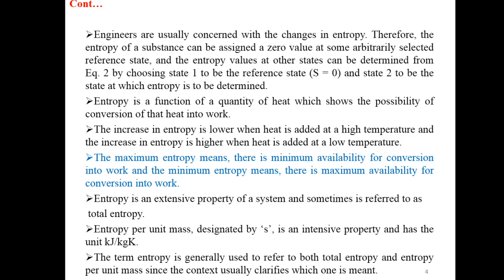Entropy is an extensive property of a system and sometimes is referred to as total entropy. Entropy per unit mass, designated by small s, is an intensive property and has the unit kilojoule per kg Kelvin. The term entropy is generally used to refer to both total entropy and entropy per unit mass, since the context usually clarifies which one is meant.